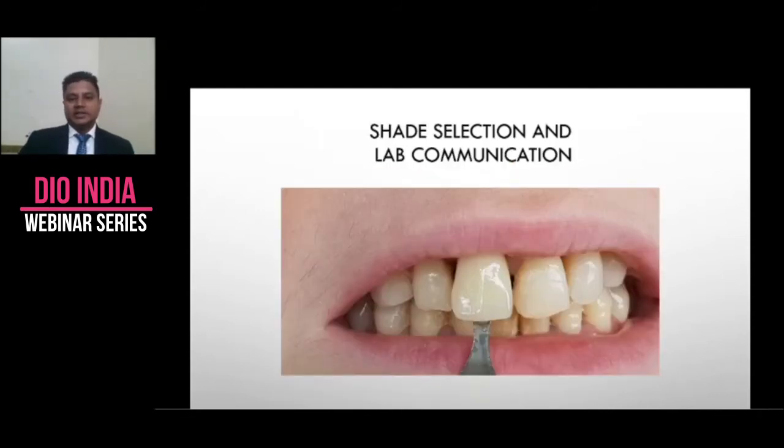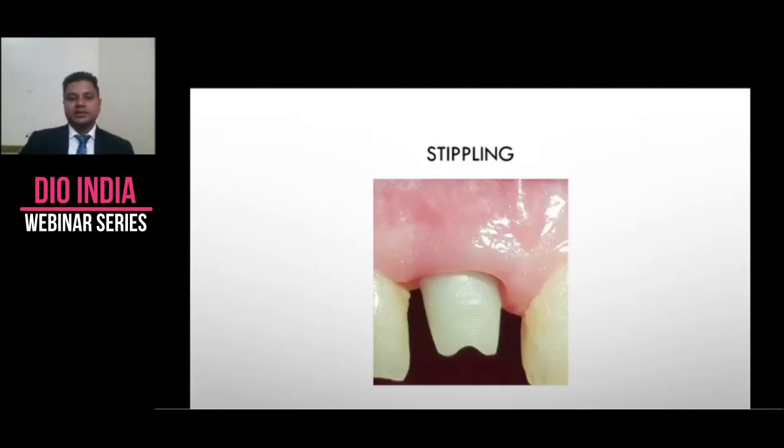So this is lab communication and shade selection. This is how it looks when you have your zirconia abutment in. Look at the stippling. Look at the tissue contour. Look at the health of this tissue. This can be achieved with our socket shield or partial extraction therapy. It is very predictable. It has got a learning curve to it, but everything new has a learning curve.